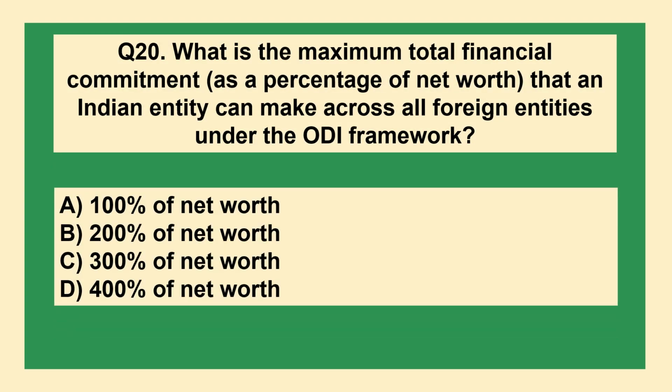What is the maximum total financial commitment as a percentage of net worth that an Indian entity can make across all foreign entities under the ODI framework? A. 10% of the net worth, B. 200% of net worth, C. 300% of net worth, D. 400% of net worth.